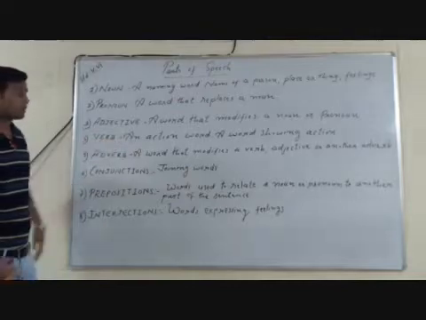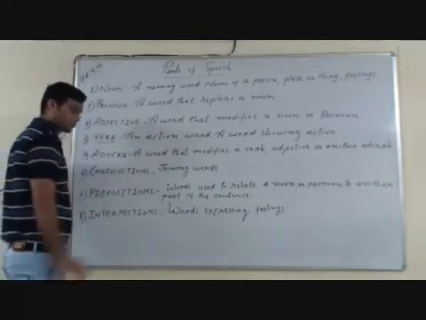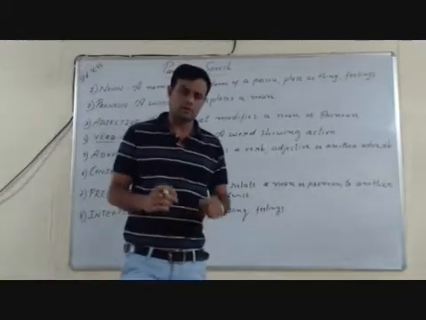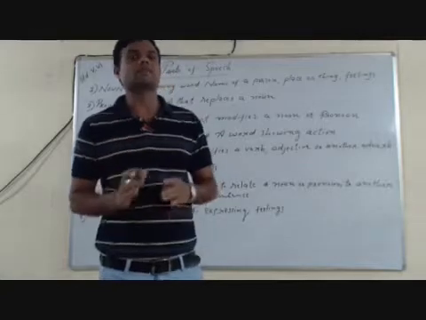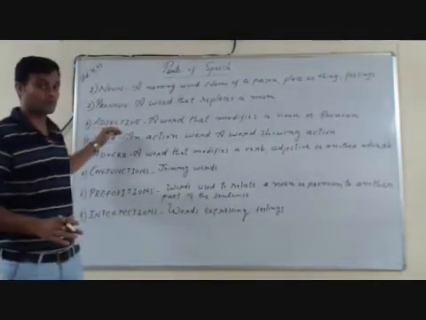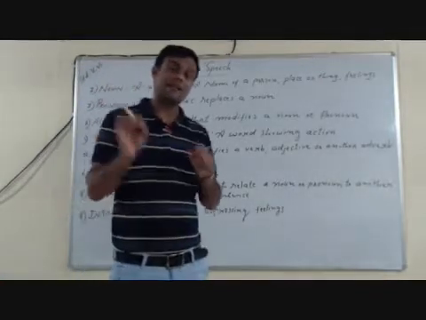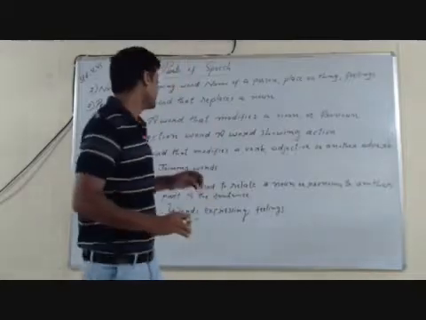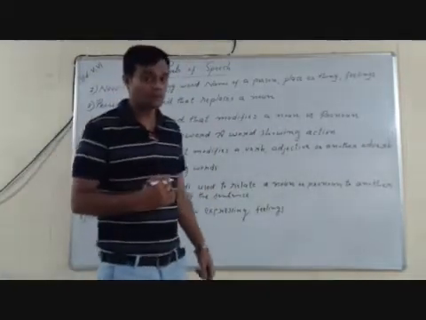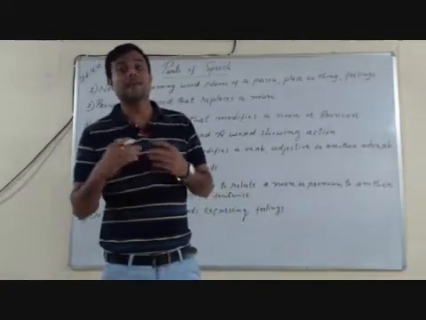Then next, verb. A verb is an action word. A word that shows action in the sentence is called a verb. I am repeating, a word that shows action in a sentence is a verb. For example, I am teaching you. In this sentence, teaching shows action.